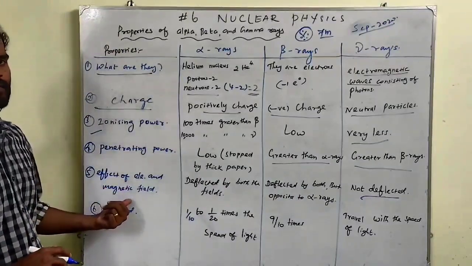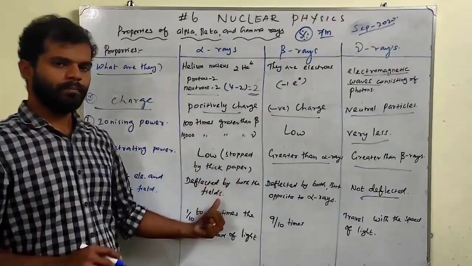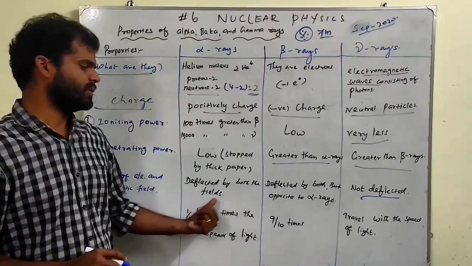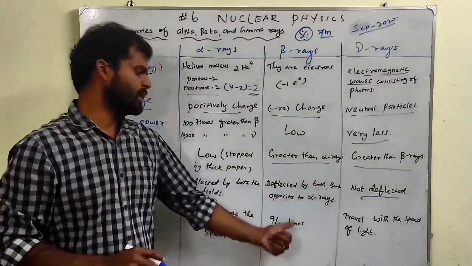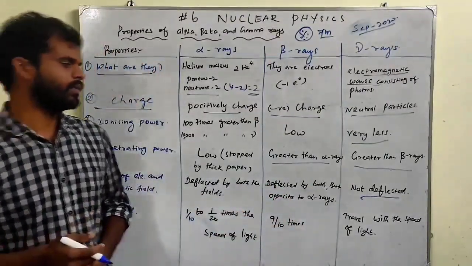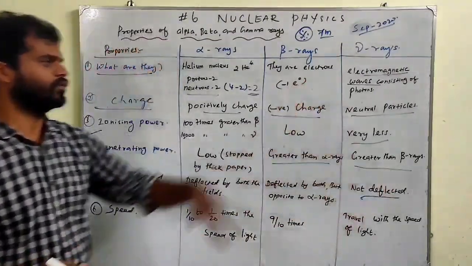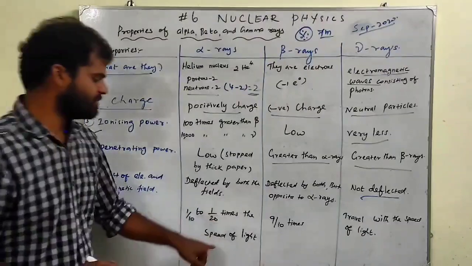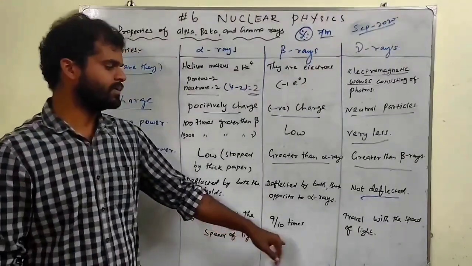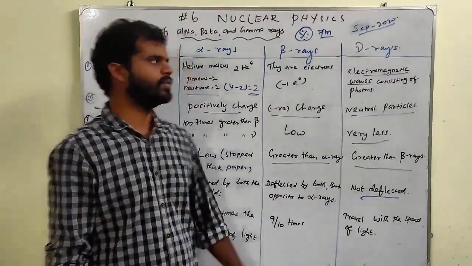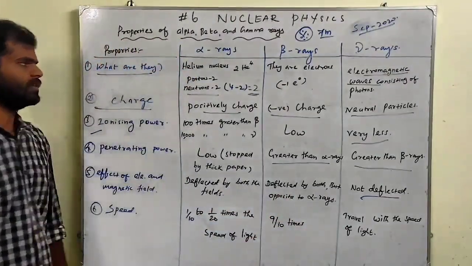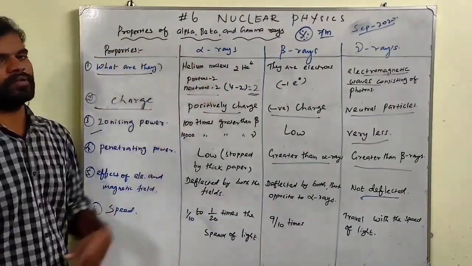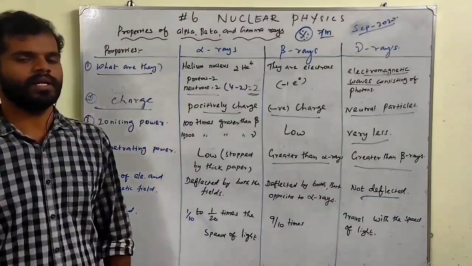Alpha is deflected by electric field and magnetic field. Beta is deflected by both the fields, but opposite to the alpha. Gamma is not deflected because there is no charge present. Speed: alpha 1 by 10 to 1 by 20 times the speed of light, beta 9 by 10 times, and gamma travels with the speed of light. So these are the 6 points. Properties of alpha, beta and gamma should be written in the examination.